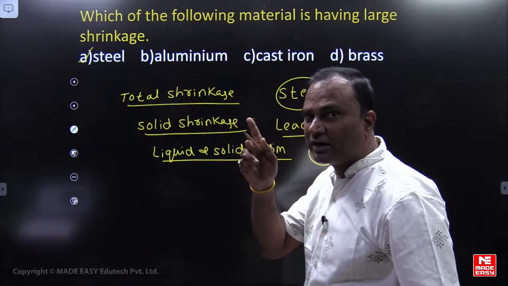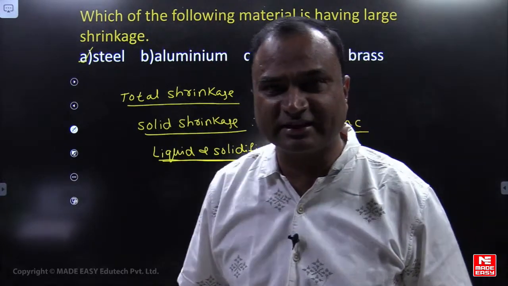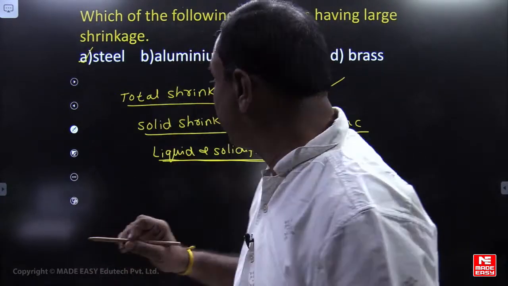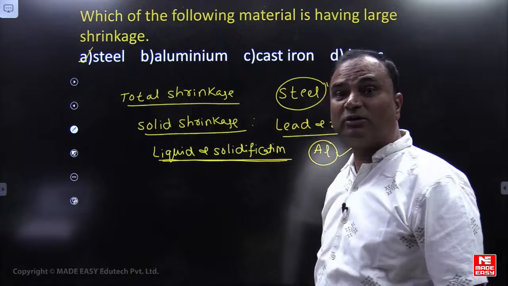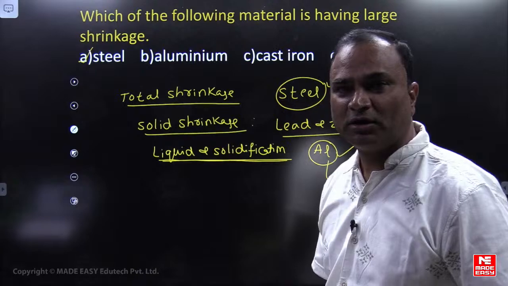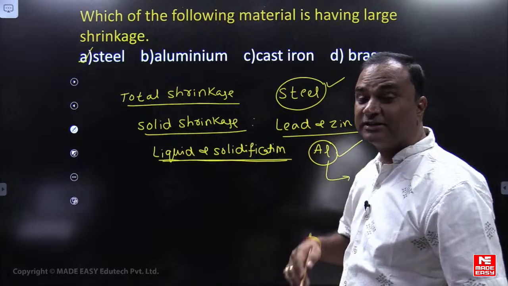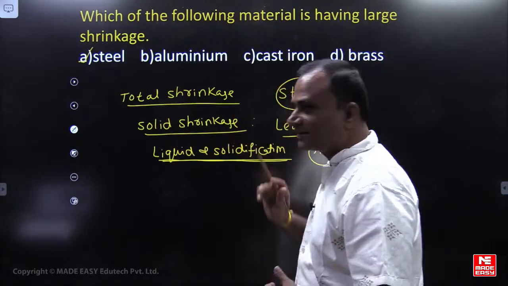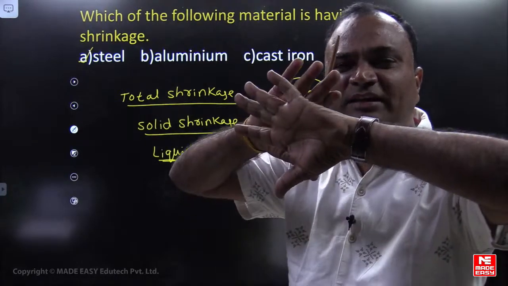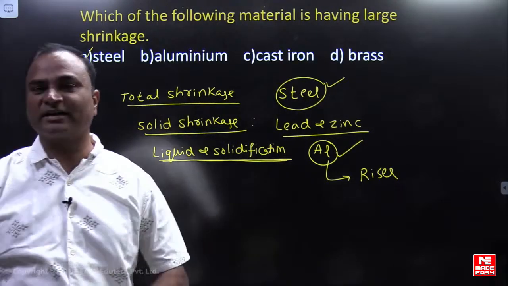Which of the materials will require a large size riser? The riser compensates for liquid and solidification shrinkage. So the maximum liquid shrinkage is in aluminum, and aluminum will require a large volume of riser. Total shrinkage is maximum for steel. Solid shrinkage is maximum for lead and zinc. So pattern size will depend on solid shrinkage, and riser size will depend on liquid and solidification shrinkage. If nothing is mentioned, total shrinkage is maximum for steel. A is the correct option, my dear friends.